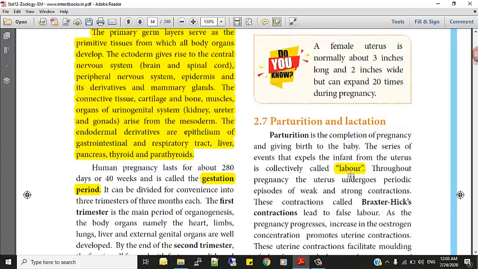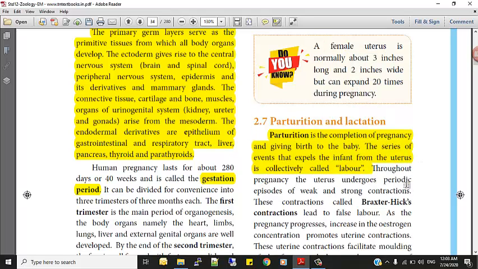The baby is delivered because of many processes taking place in a very sequential manner. That sequence of events that expels the infant from the uterus is collectively called labor. This is a very important term you should keep in your mind.